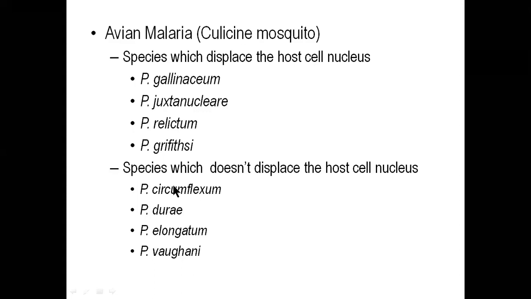Okay. So in case of bird, the RBC, the erythrocyte, is nucleated, right? So some parasites, Plasmodium gallinaceum, the juxtanuclear, do not displace the host nucleus. But some parasites like Plasmodium elongatum, Plasmodium durai, Plasmodium circumflexum, cause distortion or displacement of the nucleus.